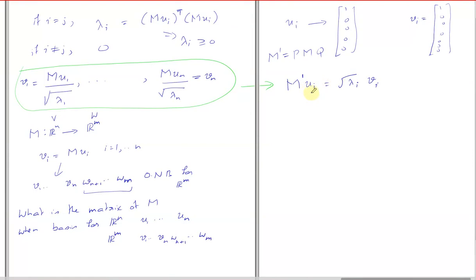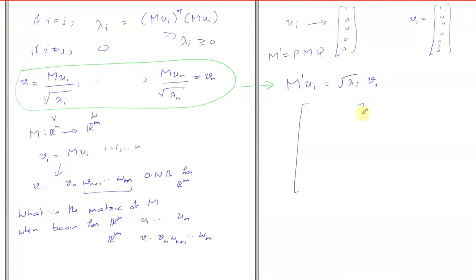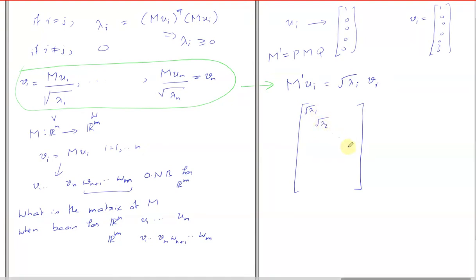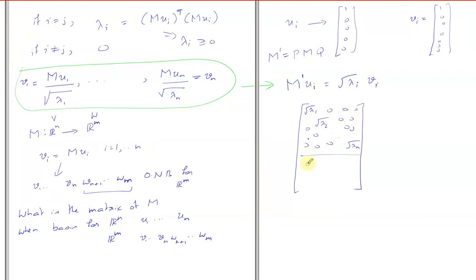In terms of abstract vectors, U1 should be mapped to V1, right? I mean, U1 should be mapped to lambda i times V1. So this equation still holds. This is in terms of abstract vectors, right? Sir, for all W n plus 1 to Wm, will it all be 0? Yeah. So this is only possible if you have square root of lambda 1, square root of lambda 2, up to square root of lambda n. Here it will be zeros. Here it will be zeros. And here it will entirely be zeros.